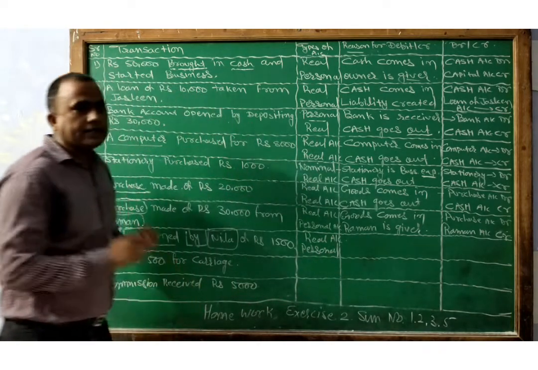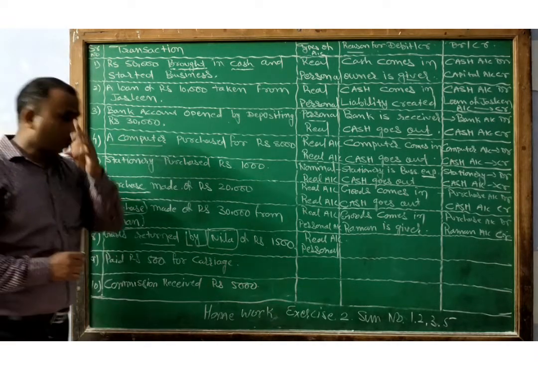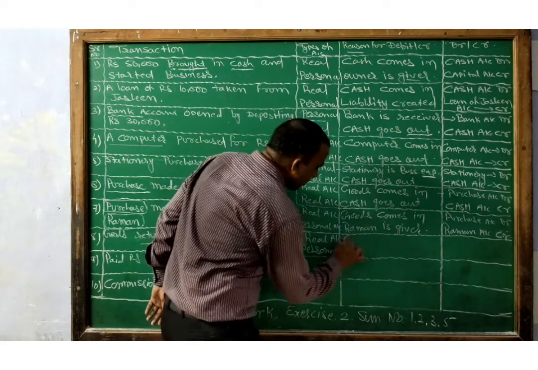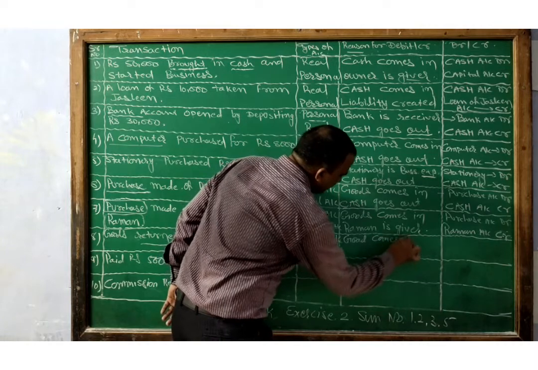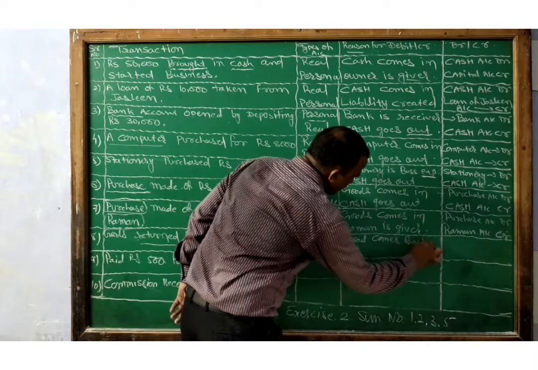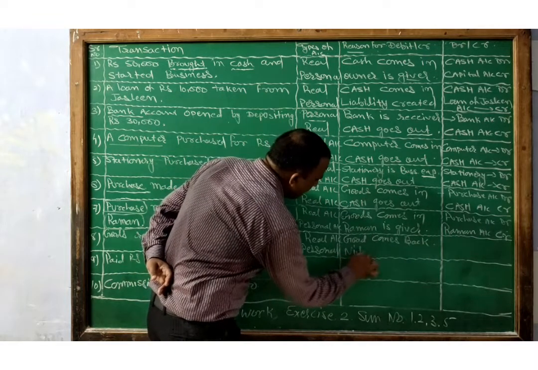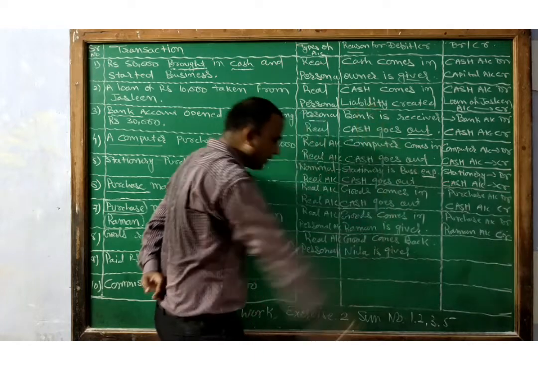When sales return takes place in our business, goods comes back into our business, and Neela is giver.